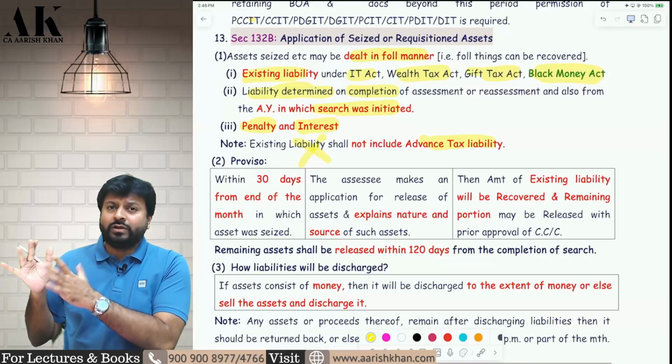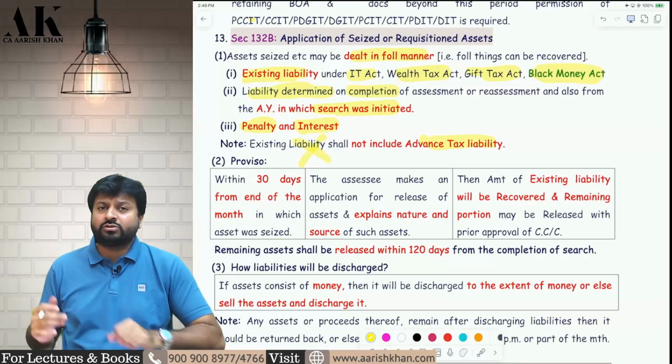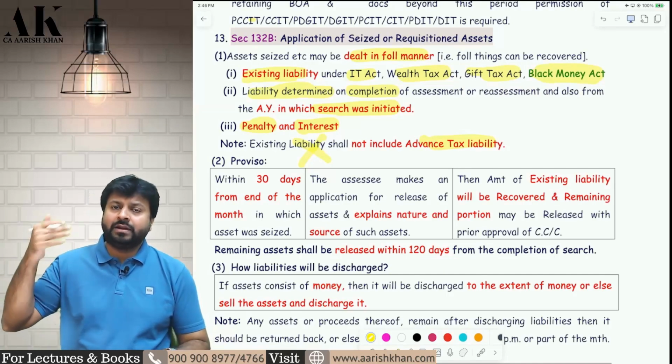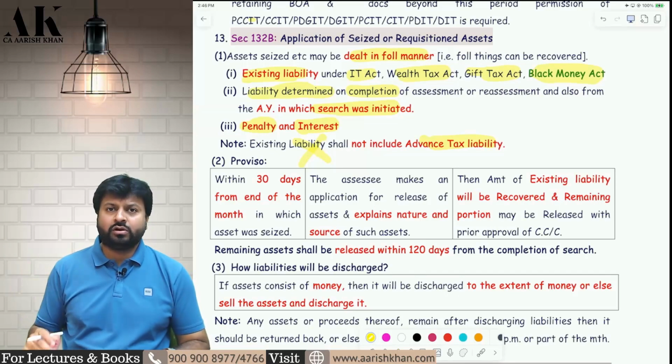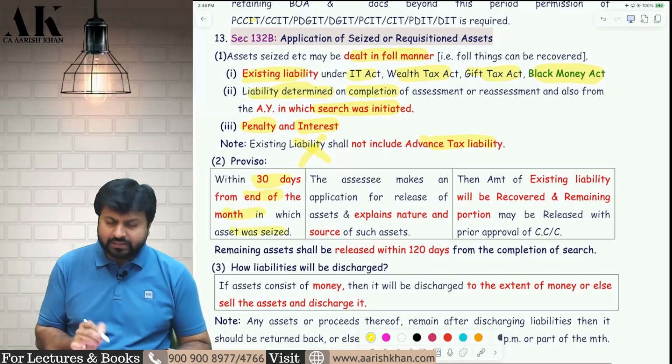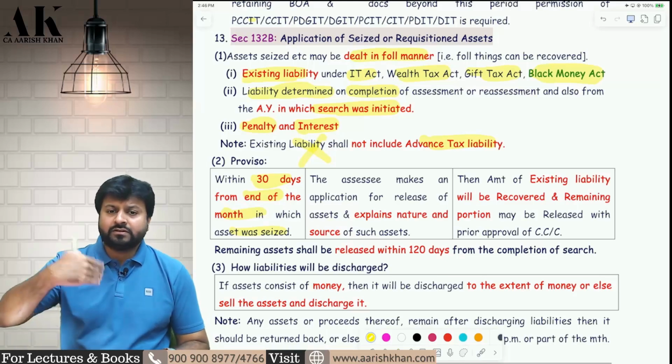I am not ready to explain that because I am not able to understand how I should explain it. So I am very scared. So you can tell the department to take away that asset because right now you are not able to explain that. But now you have a period of 30 days from the end of the month in which the asset is seized.